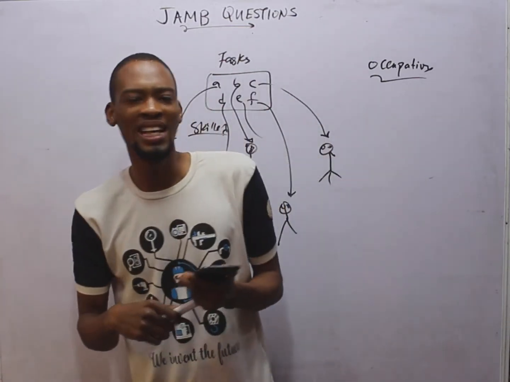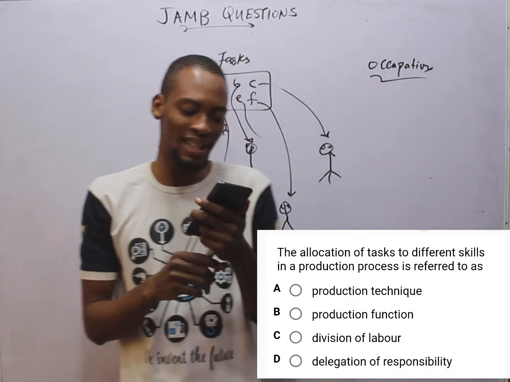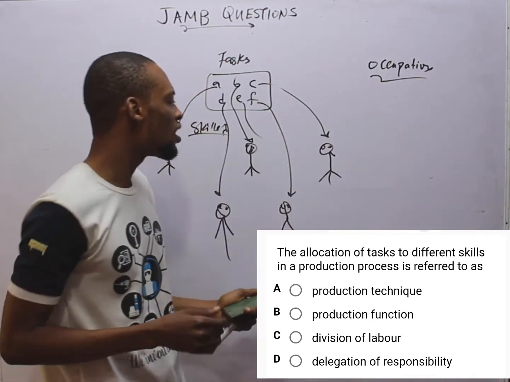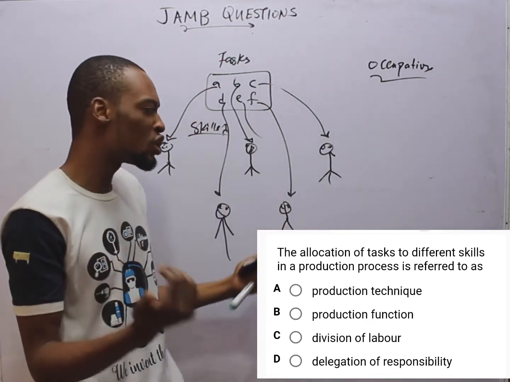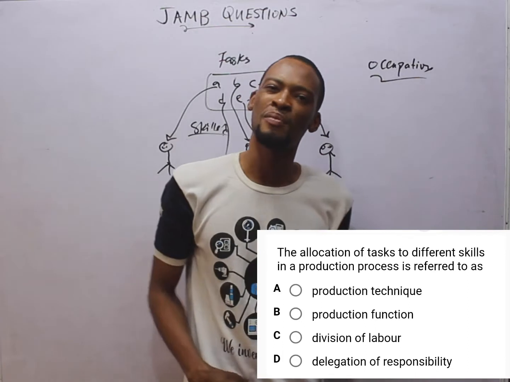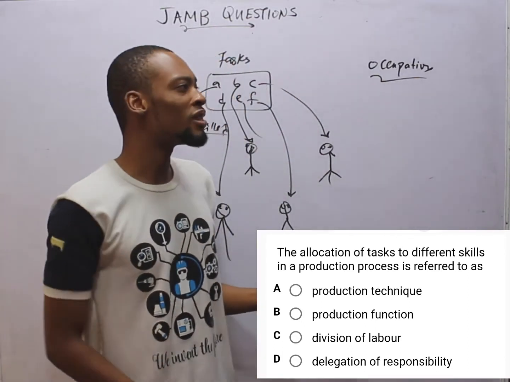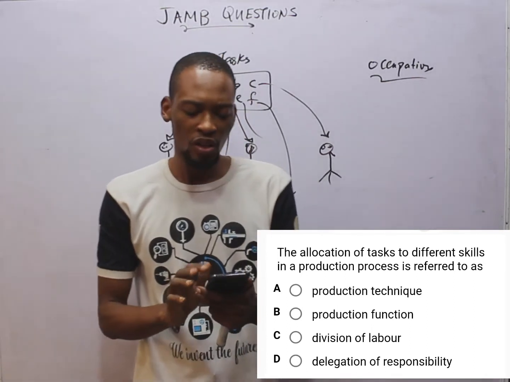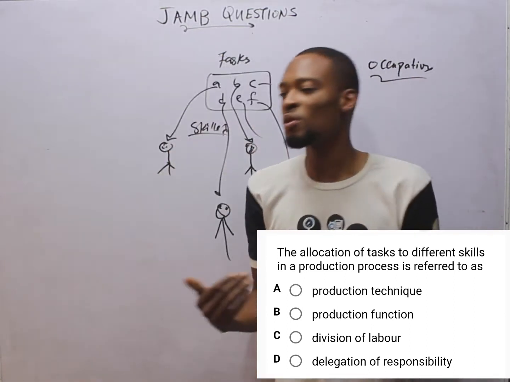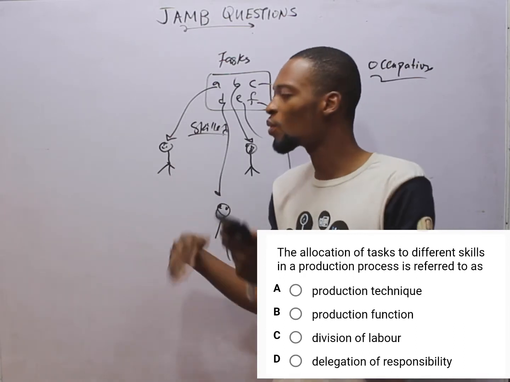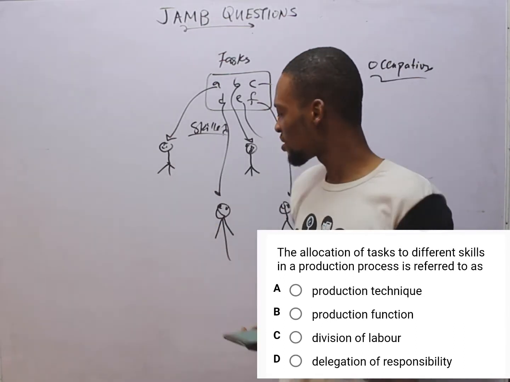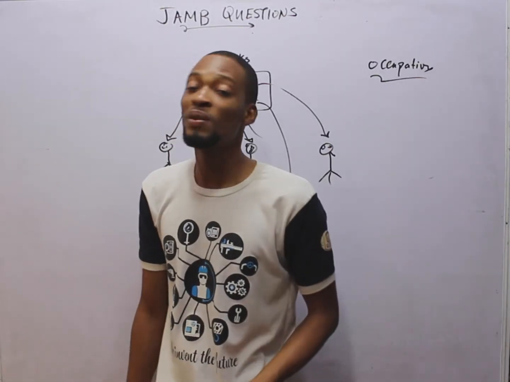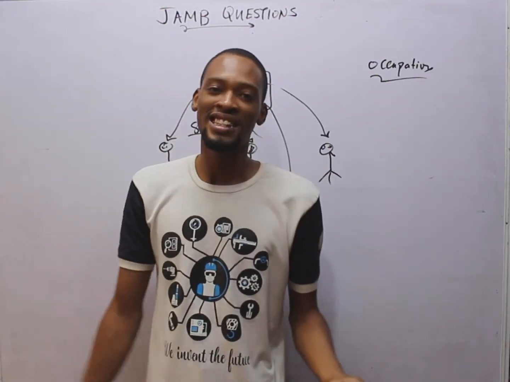Division of labor leads to specialization. What does it mean? By the time of division of labor, you have your own work, and everybody will begin to focus on their job, to improve, to specialize. But one thing about division of labor is that sometimes work becomes so routine, it becomes boring. You go to the office today, you sit down, it's just to collect documents or to sign. Tomorrow, the same thing. Next tomorrow, the same thing. So you get tired and your efficiency can reduce in the process. My dear, doing one thing over and over again, you just get tired.